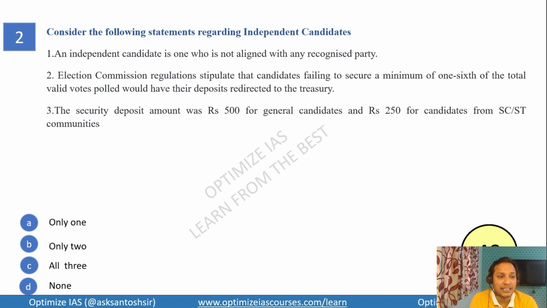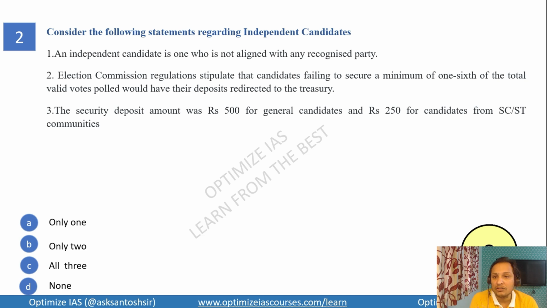The second statement says Election Commission regulations stipulate that candidates failing to secure one-sixth of total votes polled would have to deposit redirected to the treasury, so they will lose their deposits. And third statement says that the security deposit was amount of 500 for general candidates and rupees 250 for the candidates from scheduled tribe and scheduled caste communities. So guys, how many of these statements are correct? Let me see how many of you have got it right. So only 10 seconds remaining. Please do answer in the comment box.